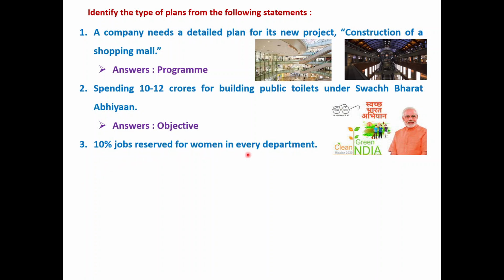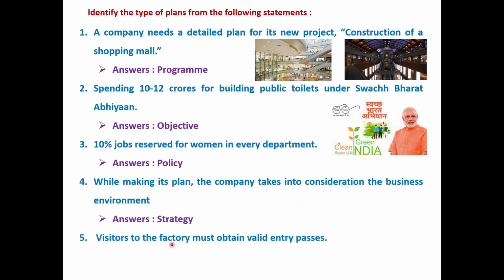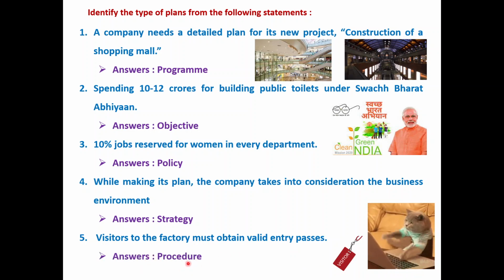10% जॉब रिजर्व फॉर द वुमन इन एवरी डिपार्टमेंट. ओके. So this is the policy. This type of plan is policy. Under this policy, while making its plan, next example is what? While making its plan, the company takes into consideration the business environment. That's the strategy. Next example, visitors to the factory must obtain a valid entry pass. This valid entry pass, that is what? Procedure to enter in the company. Get it? This is the procedure.